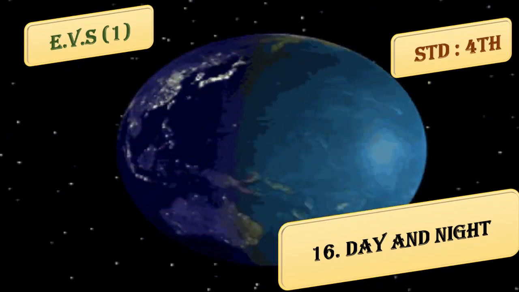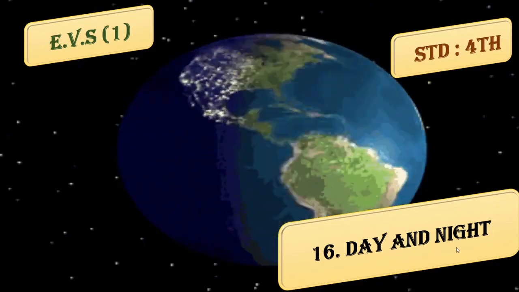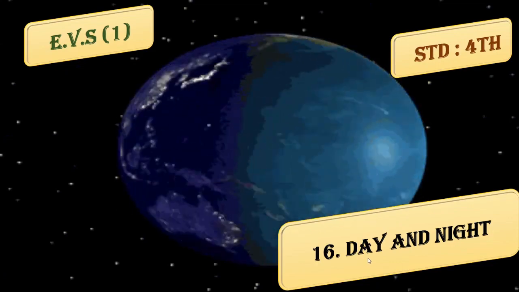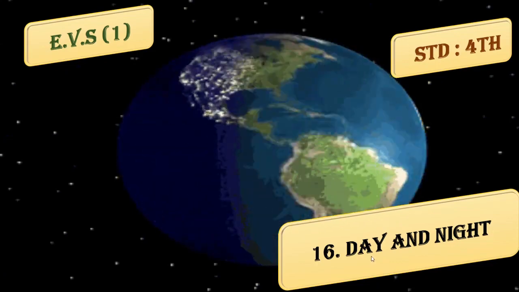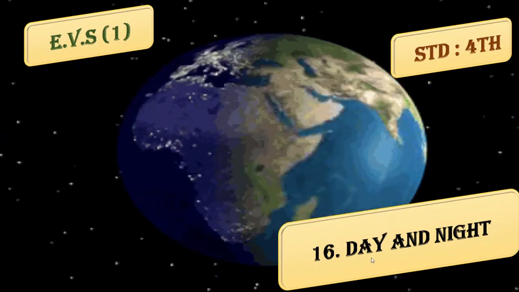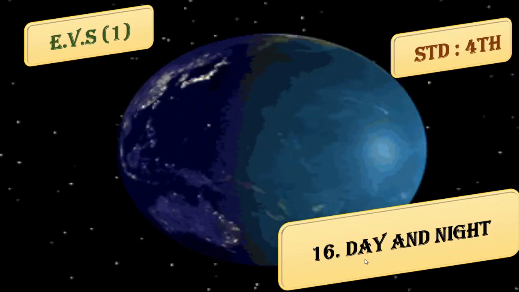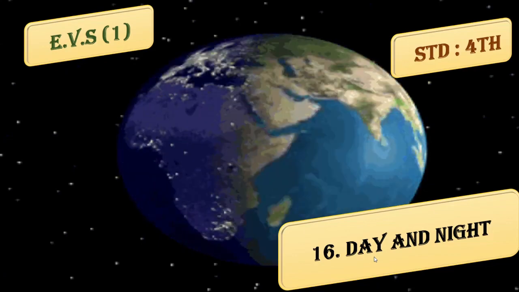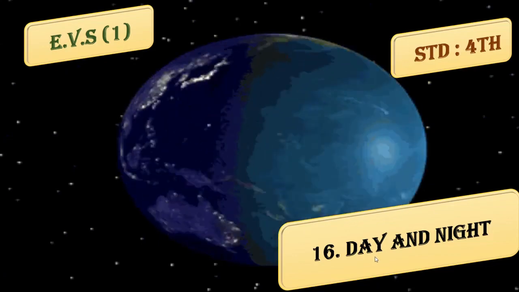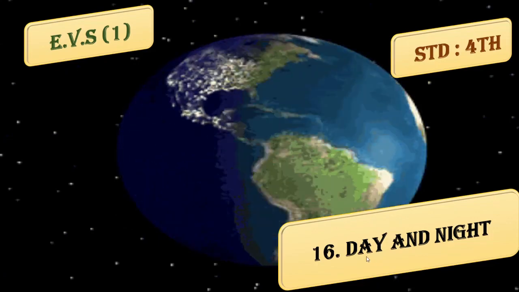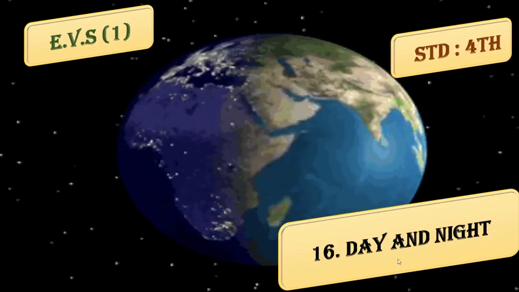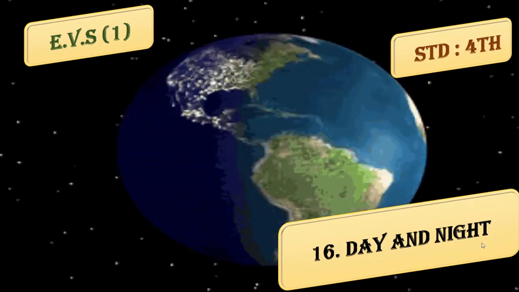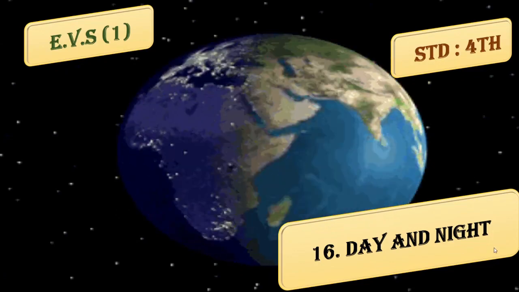Now, the meaning of day and the meaning of night you know, correct? Daily in the morning we get up during the daytime, correct? And we do different activities. We play, we go to school, we eat, right? All those activities we do in the daylight. In the daytime, we get a bright light from the sun, isn't it? That is what we call daytime. And what do we do at night time? We go to sleep. We take rest at night, isn't it?